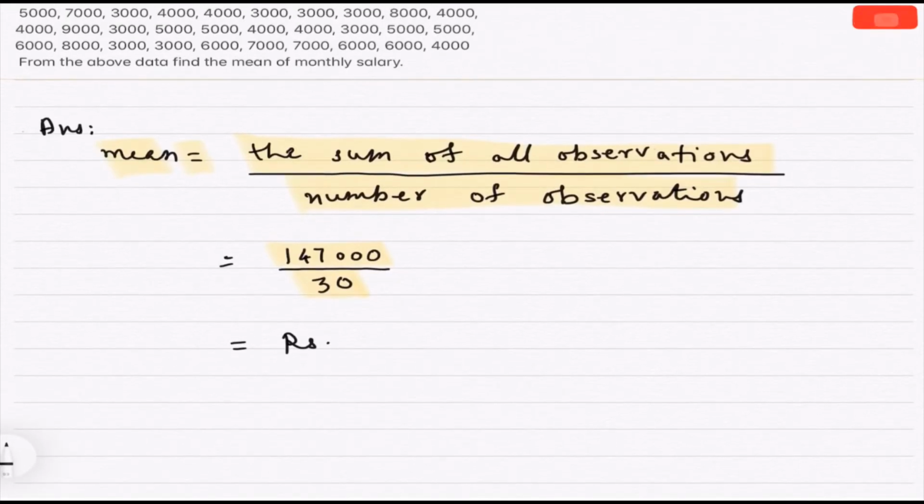Cancel the zeros. Okay. Now the table of 3: 3 ones are 3, 3 fours are 12, 3 nines are 27, and 0, 0. So answer is rupees 4,900. Hence mean equals rupees 4,900.